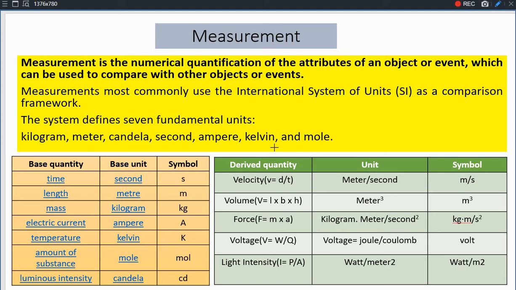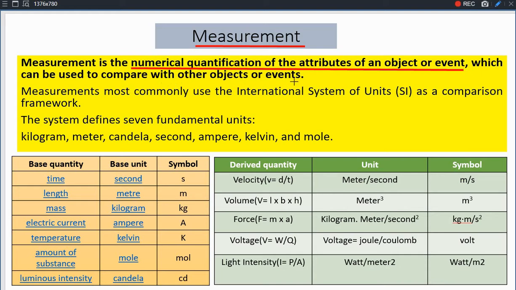Hello everyone. Let us do the study of measurement. What is measurement that we have to study? So what is the definition of measurement? It is the numerical quantification of the attributes of an object or event which can be used to compare with